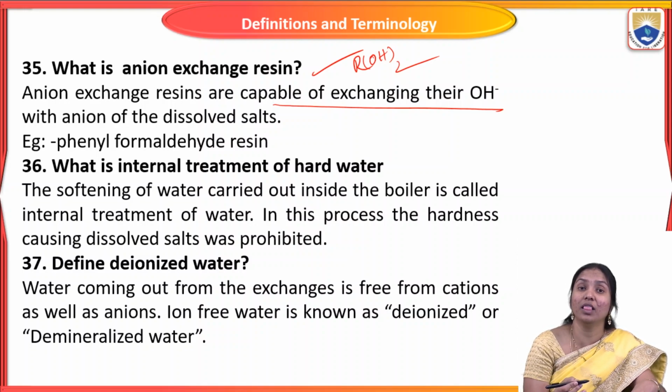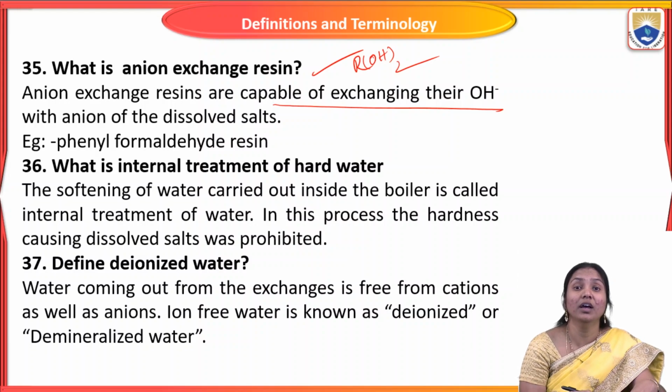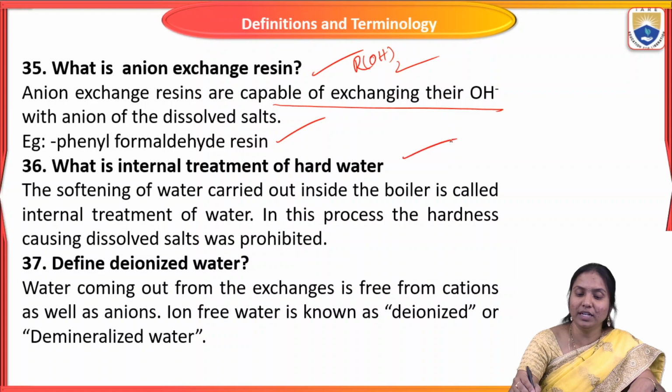So it absorbs all the anions present in water and it gives its OH- ions into the water. Best example of anion exchange resin is phenol formaldehyde resin. And next one is, what is the internal treatment of water?